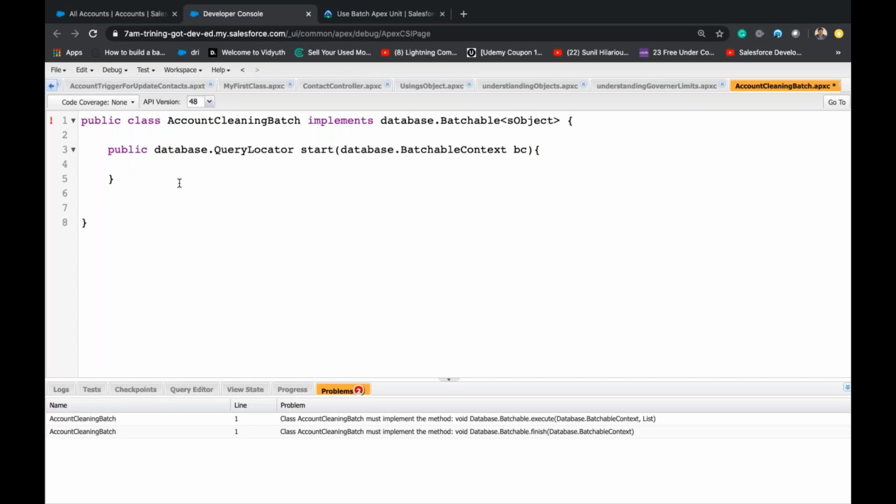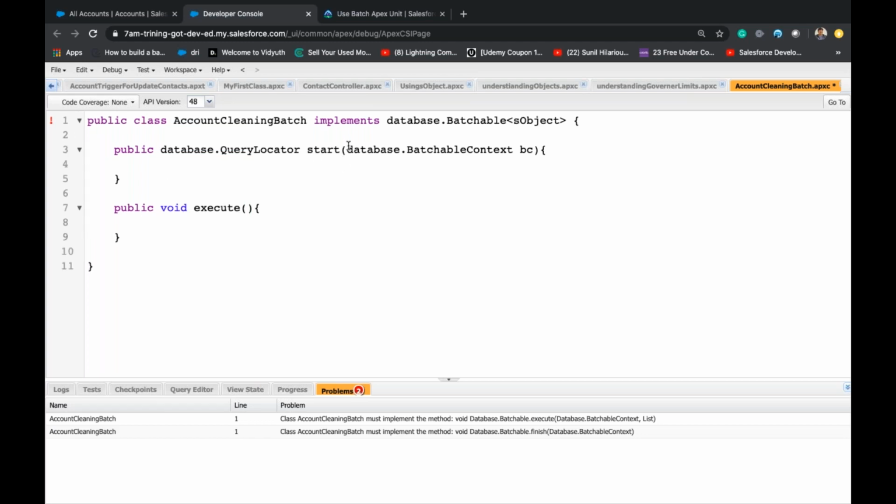Okay. So whenever we give a return type, first let us complete public void execute. So in the execute, first we'll have this, then list of, let's say, account ACC records.